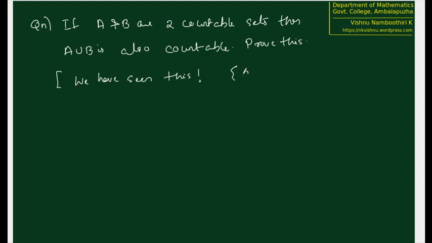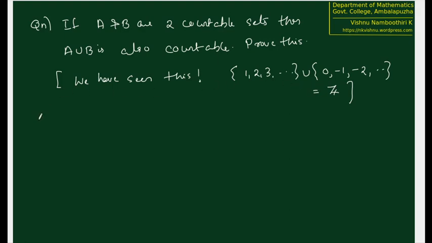We have 0, 1, 2, 3, etc. union 0, -1, -2, etc., which is equal to Z. This is a union of two countable sets because 1, 2, 3, etc. we can label as: this is the first element, this is the second element, this is the third. 0, -1, -2, etc. we can label as 0 the first element, -1 the second, -2 the third, etc. And altogether, the set of integers we have already verified is itself countable. So we can probably use some argument similar to this.